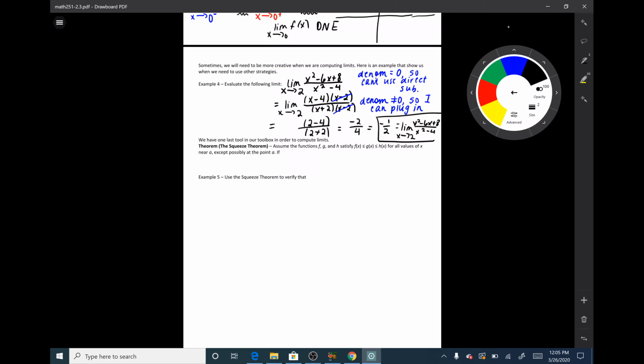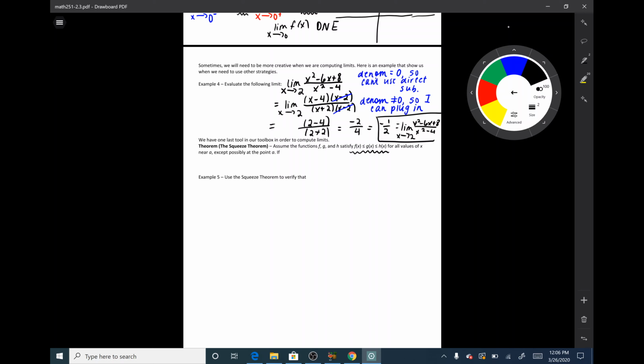All right, we have one last tool that we need in order to compute limits. This is known as the squeeze theorem. This is a little bit tricky, so I would pay extra close attention to this rule. So here is the squeeze theorem. I assume that the functions f, g, and h satisfy the following inequality: f of x is less than or equal to g of x is less than or equal to h of x for all values of x near a, except possibly at the point a.